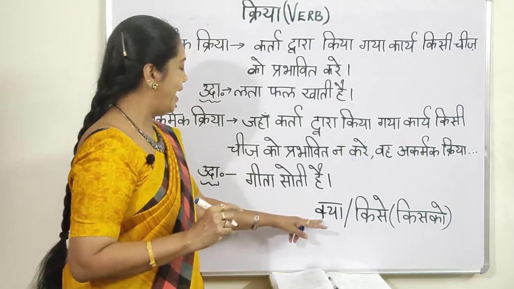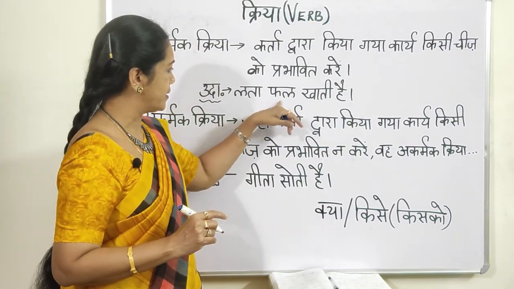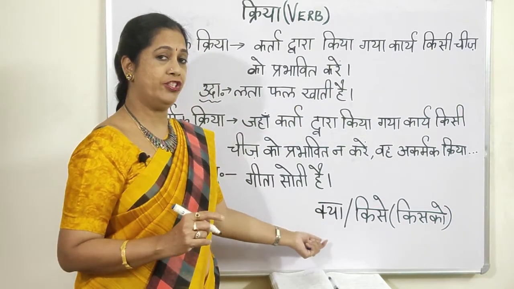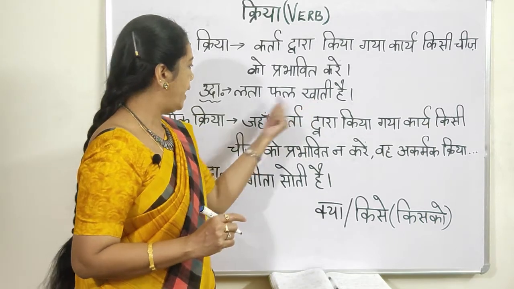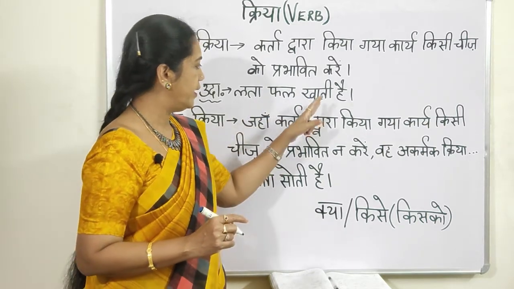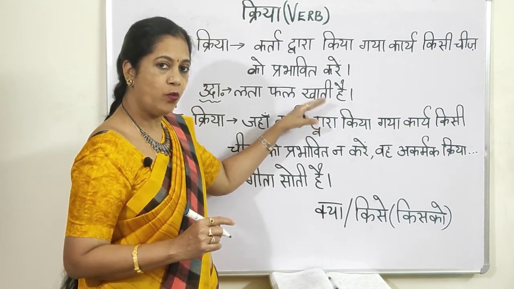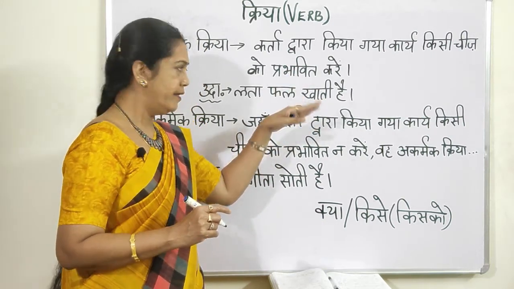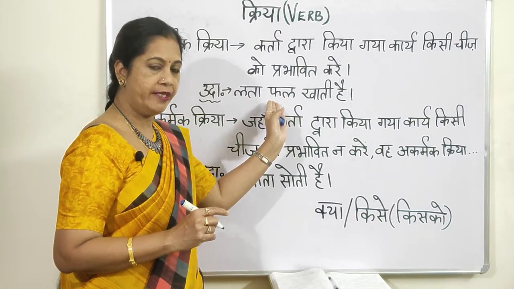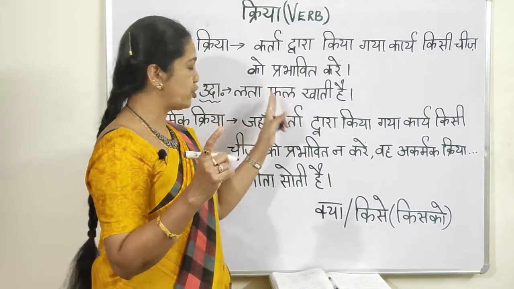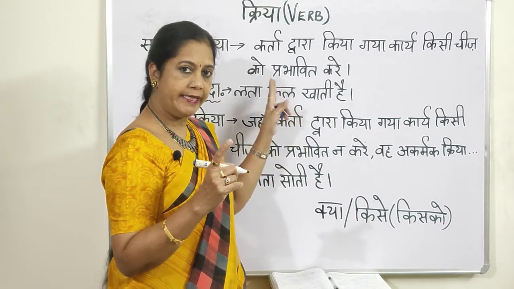Now, to which word do you put the question? Very simple. Lata phal khati hai. Kya khati hai? This kya should be asked to the kriya. Why? Because this kriya connects to the object. If the kriya connects to the object, it is sakarmak.